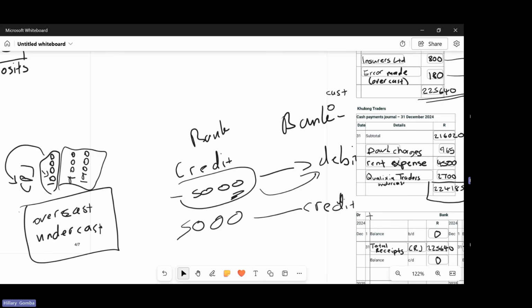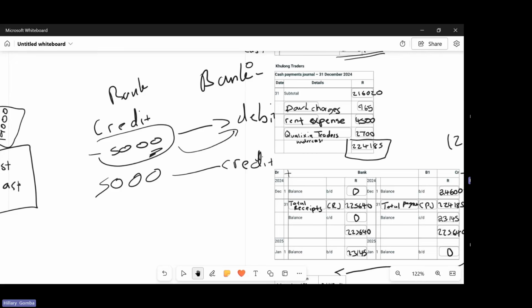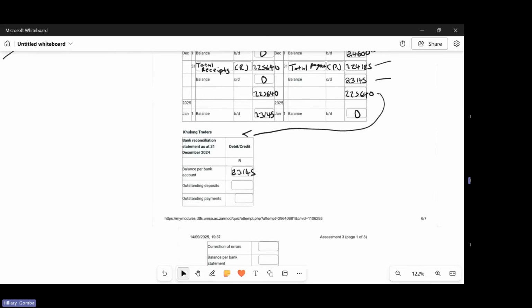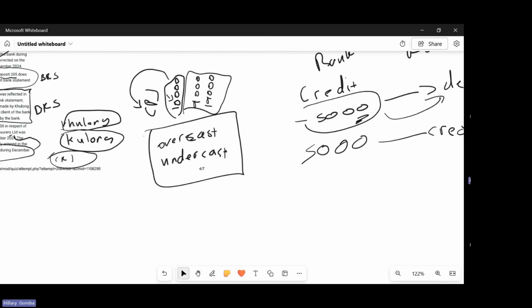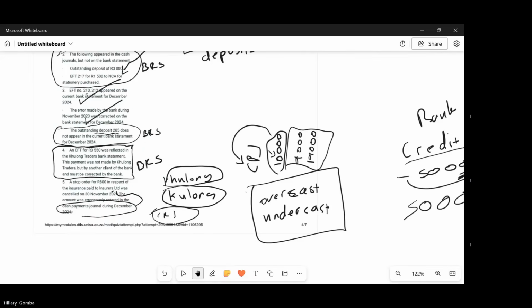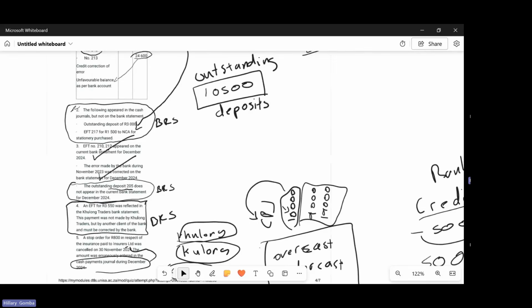So that one is pretty easy, right? Okay, easy. All right. Then we'll go to our outstanding deposits, and then we record it as a negative 10,500. And then outstanding payments is us paying, so which means on our side, it will be on the credit side, but on the bank side, it will be on the debit side. So we need to look at transactions that are dealing with payments.